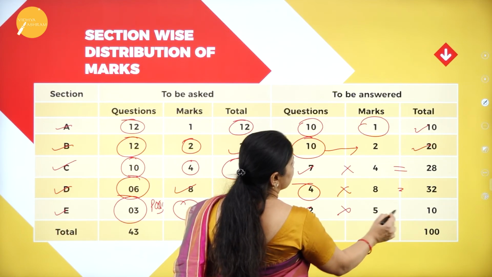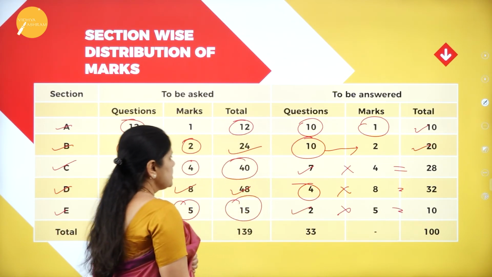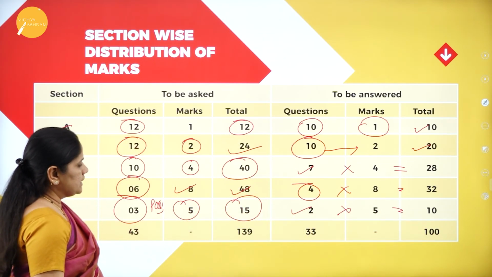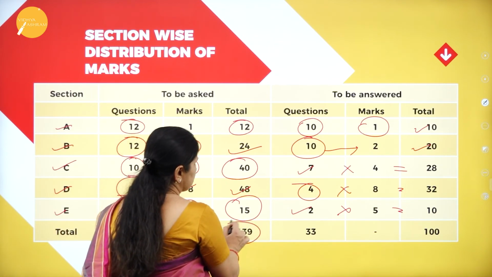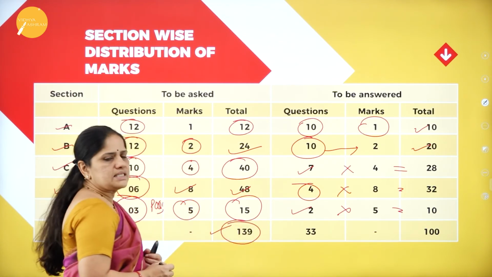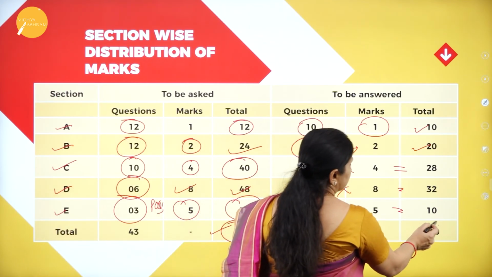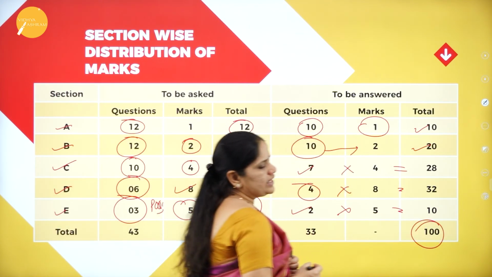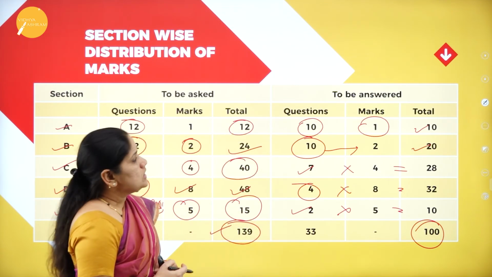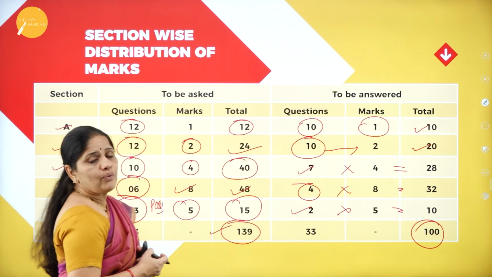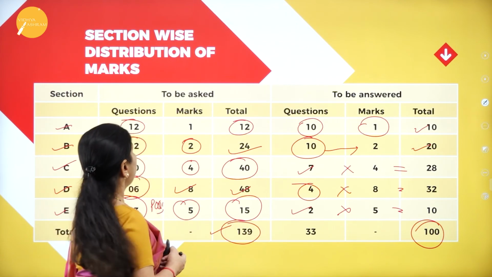So, 2 into 5 equals 10. So, coming to the total, the number of marks for which the questions have been asked is 139 marks, and after all the choice, he will be given 100 out of 100. So, this is the section-wise distribution of marks.